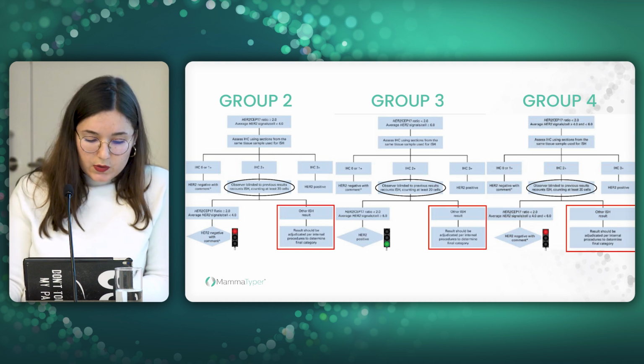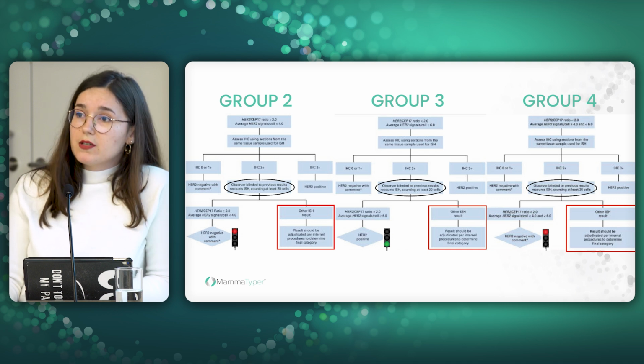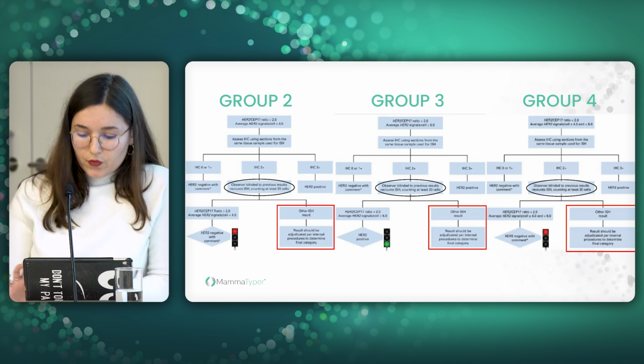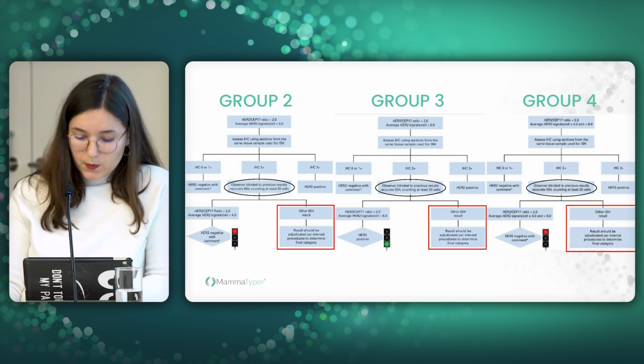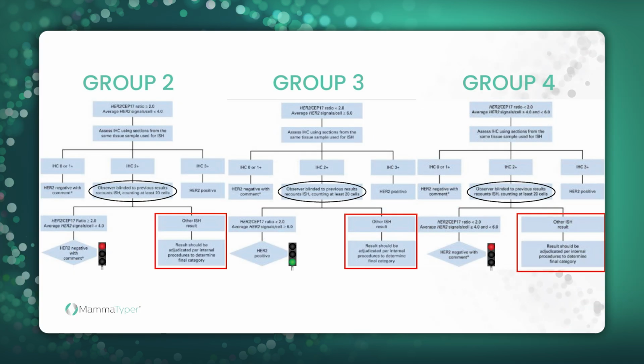And once again, depending on the ratio between HER2 and CEP17 and the average of HER2, different groups are established. And if the results from both observers are the same, groups 2 and 4 are considered as negative and group 3 as positive. But what about the other ISH results?